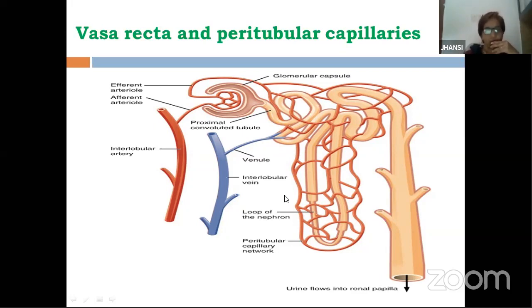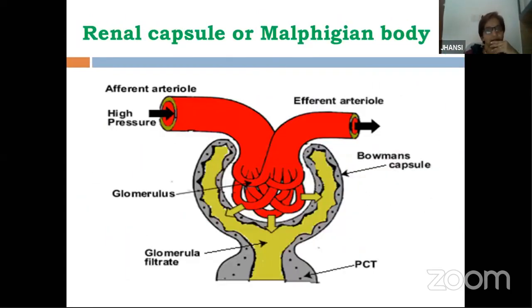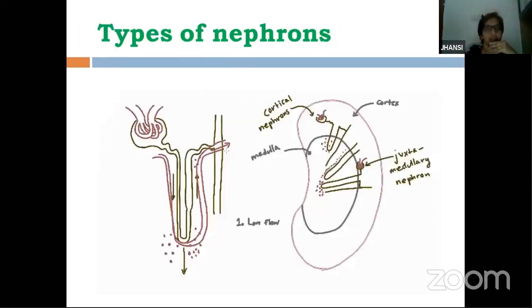Now, let me go back to one slide which I said I would teach you later, and that is types of nephrons. Structurally, there is no difference. We have two types of nephrons: cortical nephrons and juxtamedullary nephrons. So what are the other minute differences you can find? Please make a note of them. There are 3 differences.